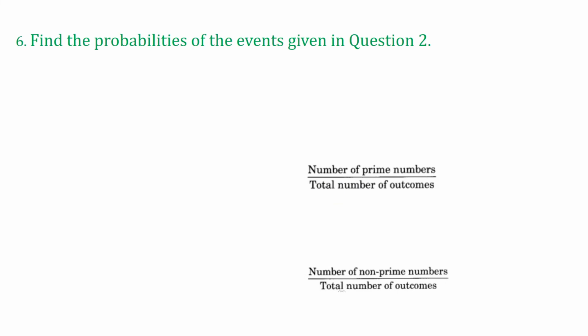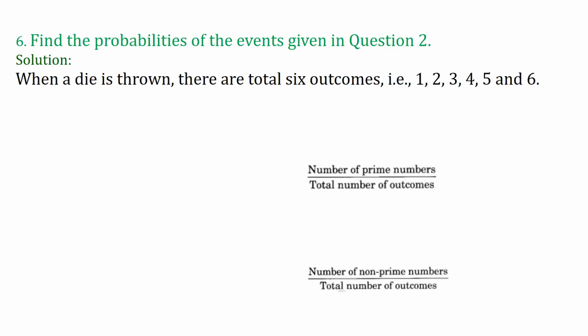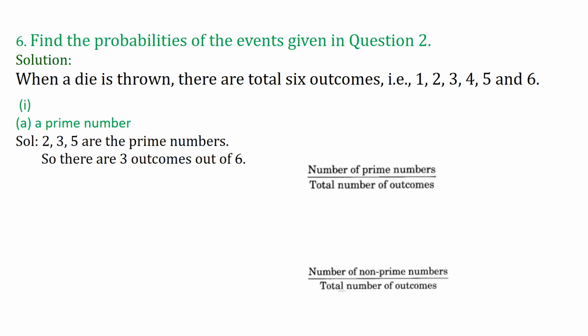Now question number 6 says, find the probabilities of the events given in question 2. This we have already done. Discussion also done in question number 2. When a die is thrown, there are a total of 6 outcomes, that is 1, 2, 3, 4, 5 and 6. So what is the probability of getting a prime number? 2, 3 and 5 are the prime numbers. So there are 3 outcomes out of 6. So the probability of getting a prime number is equal to the number of prime numbers upon the total number of outcomes. So prime numbers are 3 upon 6, that is 1 upon 2.